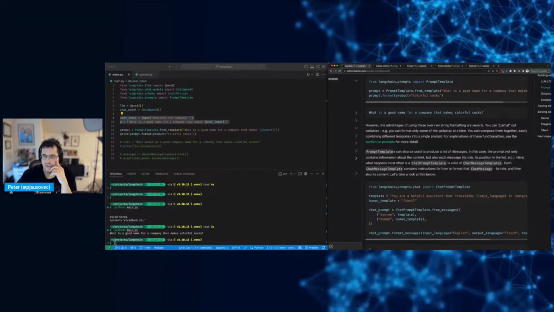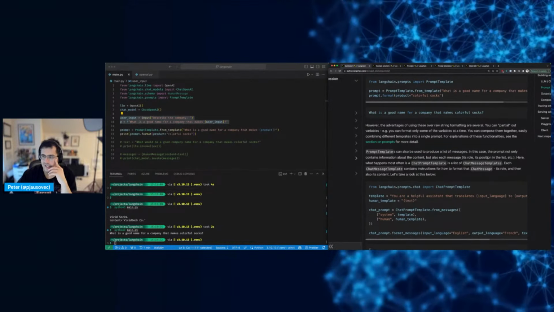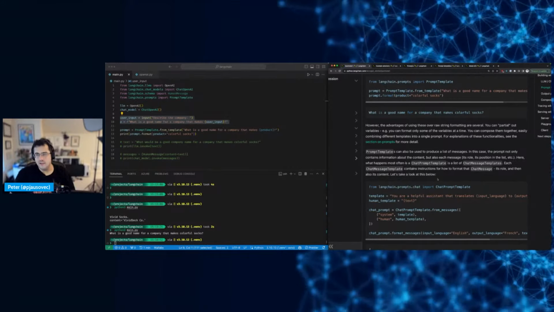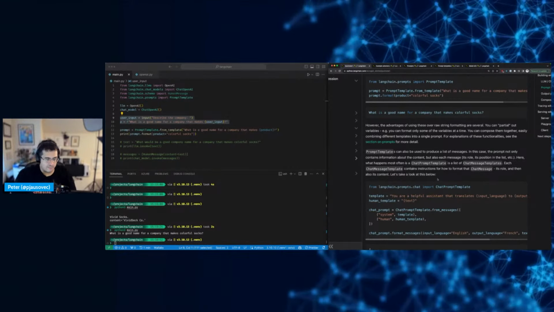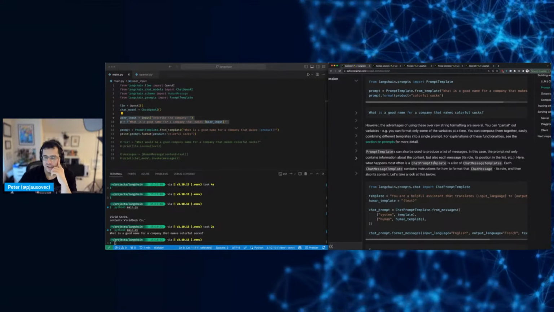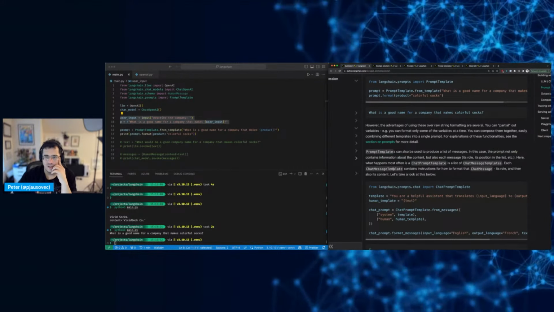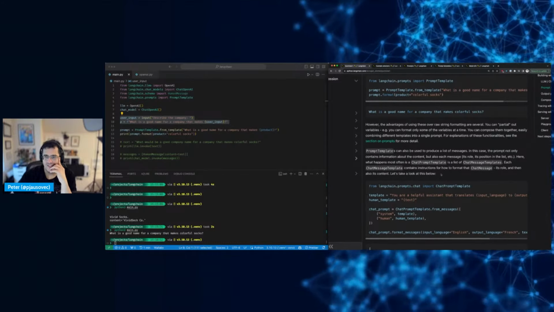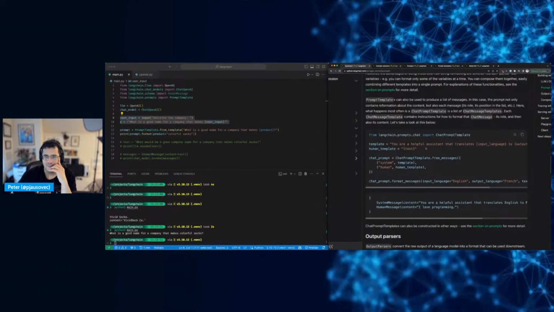Prompt templates produce a list of messages. In this case, the prompt not only contains information about the content, but also who is speaking, the role, and the position in the list, because it's important, right? The position as well as who is saying what. Each chat message has its role and then also its content. So let's look at an example.